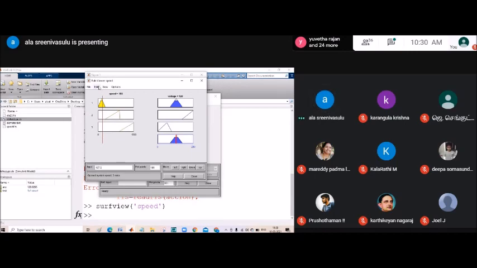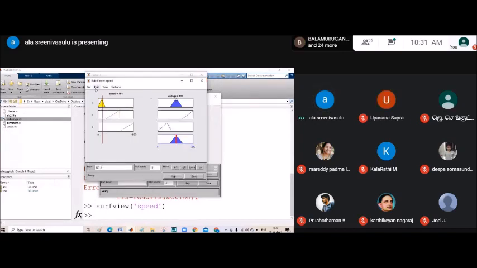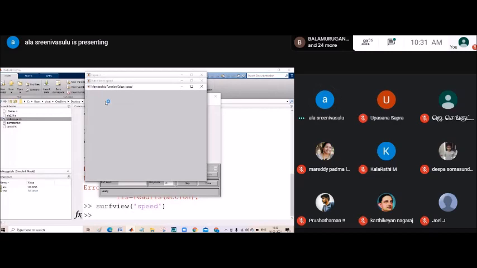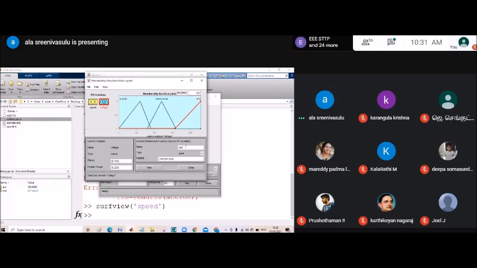We need to see membership functions, fuzzy properties or rules. Here we didn't mention the names, so you can edit that also, using edit membership function.